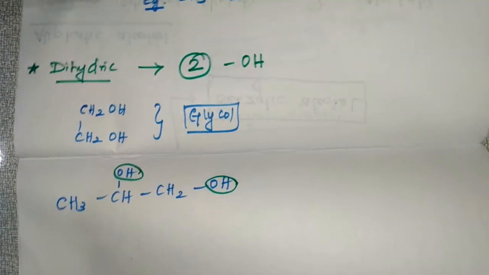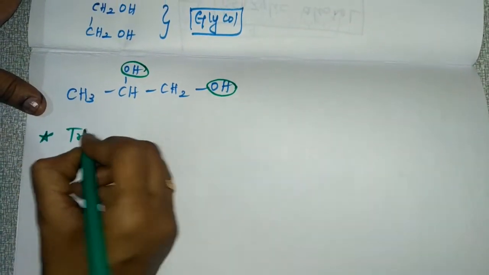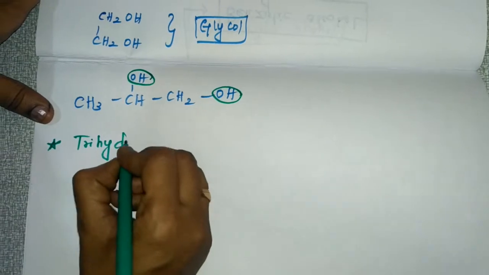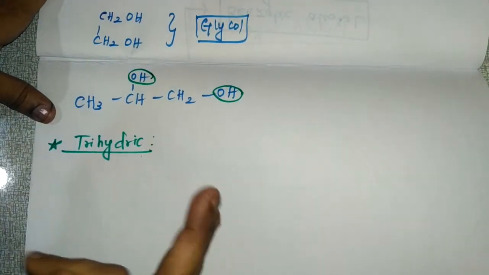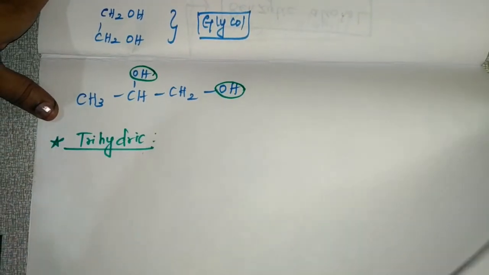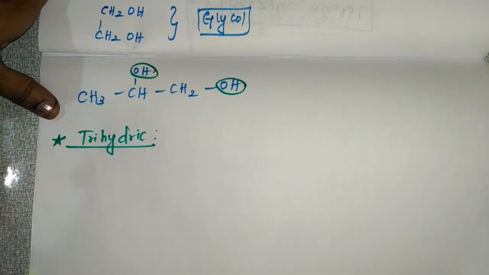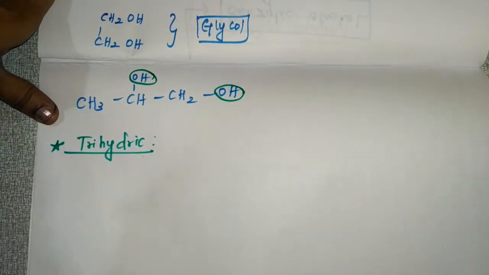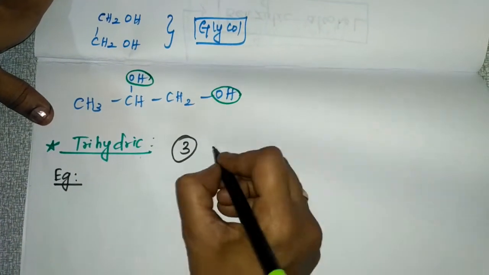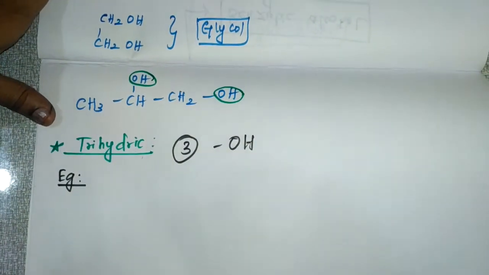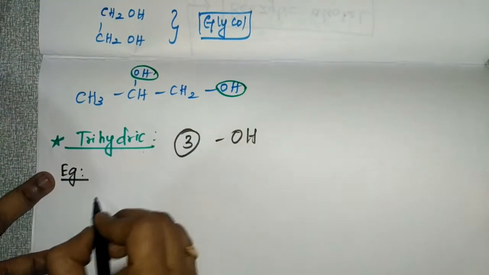And your third classification is trihydric alcohol. So what do you mean by trihydric alcohol? Three OH groups are attached to the aliphatic carbon chain. So that is trihydric alcohol. And an example for this trihydric alcohol, where three OH groups are attached to the aliphatic carbon chain, is